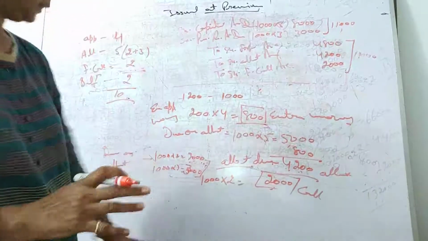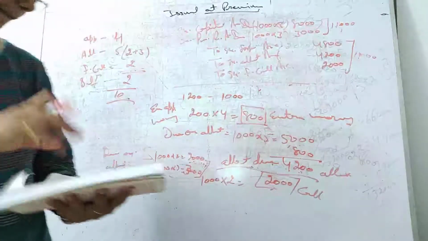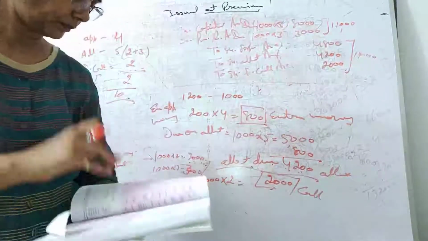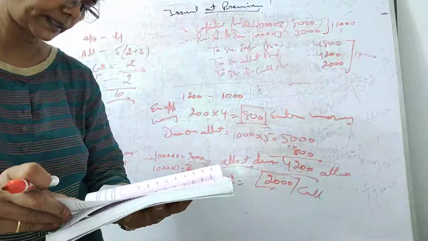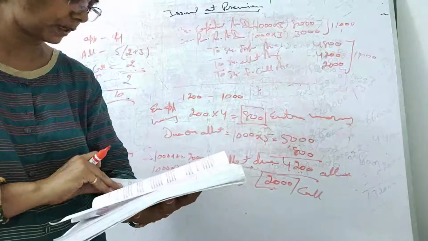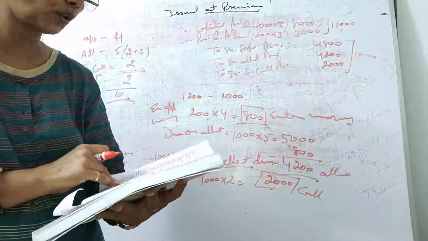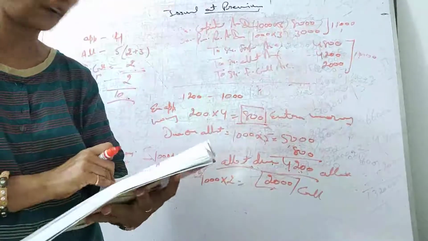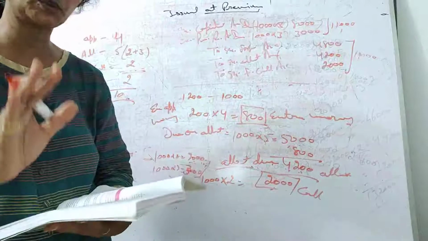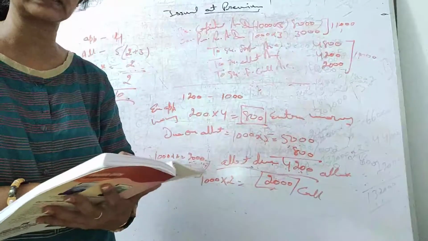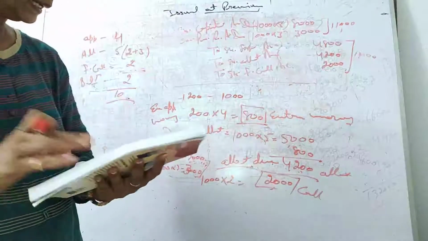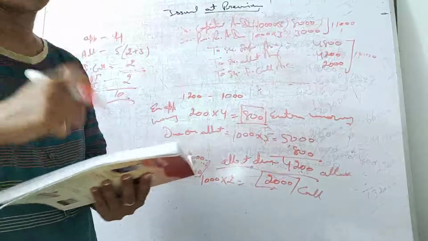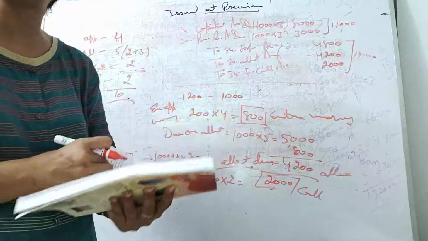All right. So in this context you have illustration number 43, 44 and 45. Okay, so honestly you must complete these 3 illustrations, and related back questions will be there, so you must complete that. And in the next class we will discuss our next topic, that is reissue of forfeited share.